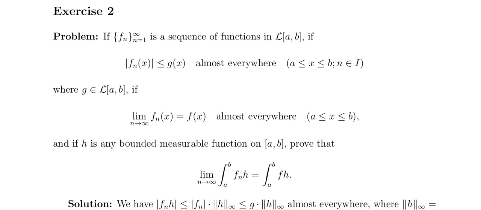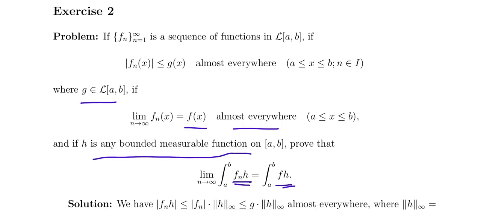And the sequence of functions is a sequence of functions in Lebesgue integrable functions on a comma b if mod of fn of x is less than or equal to g of x, g is Lebesgue integrable, and the sequence of functions converges to f of x, pointwise converges to f of x almost everywhere. H is any bounded measurable function on a comma b, then the limit as n tends to infinity of the integral a to b fn h converges to the integral a to b f h. Okay.